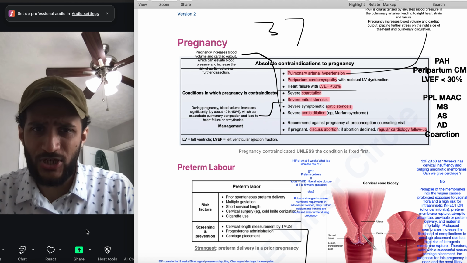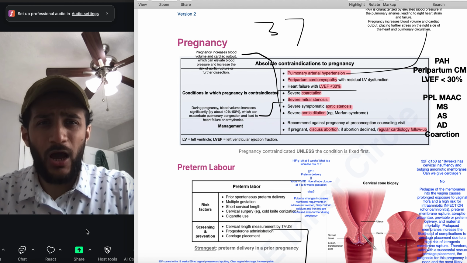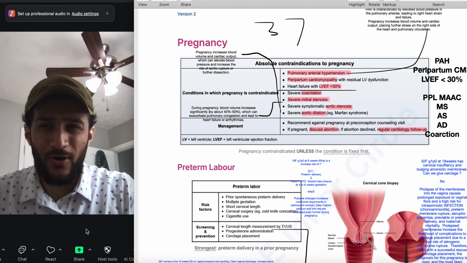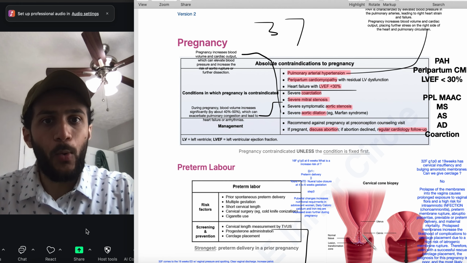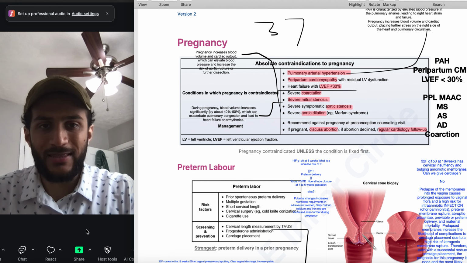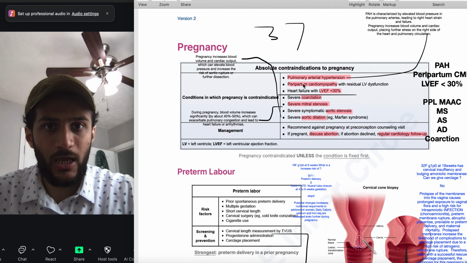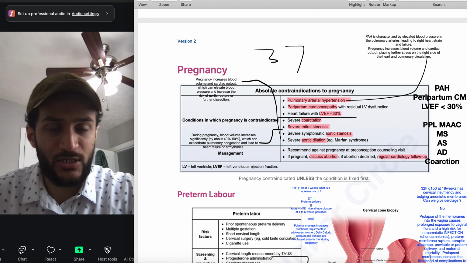And then we can also have pulmonary arterial hypertension as well. We can also speak about severe aortic dilation. That can be an important one. We can speak about peripartum cardiomyopathy and peripheral artery disease. So not pulmonary artery disease, which we've already spoken about.